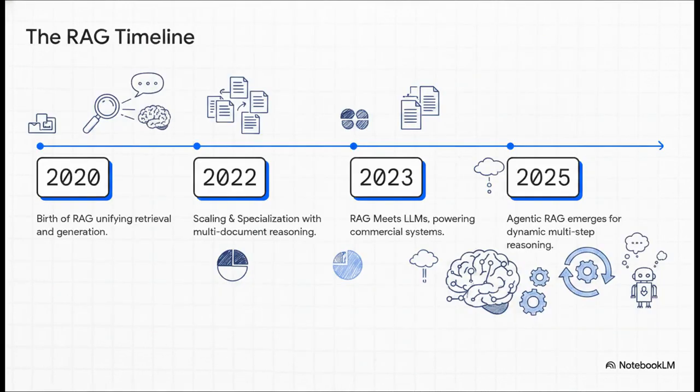So, RAG was born in 2020 primarily for open domain question answering. By 2022, we saw massive scaling and specialization as developers started fully realizing its potential. Then, by 2023, the explosion of large language models demanded much better, more robust memory integration, which officially married RAG to these massive neural networks. And now, here in 2025, we've outgrown simple lookups. We have entered the era of agentic RAG, moving from basic fetch and read tools to autonomous cognitive systems that actually reason.